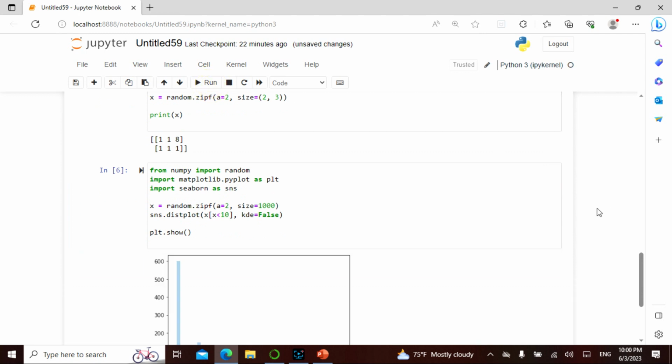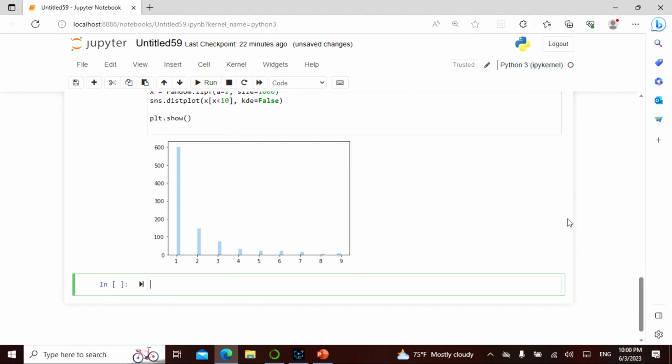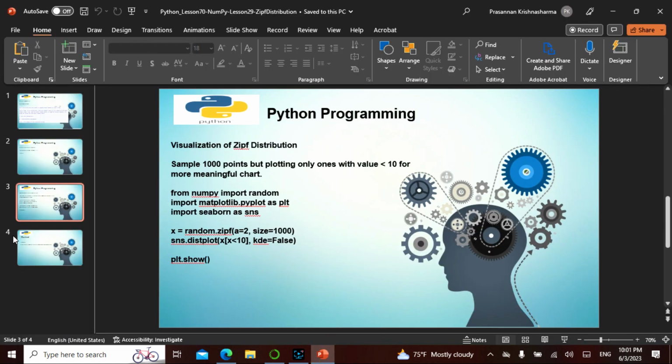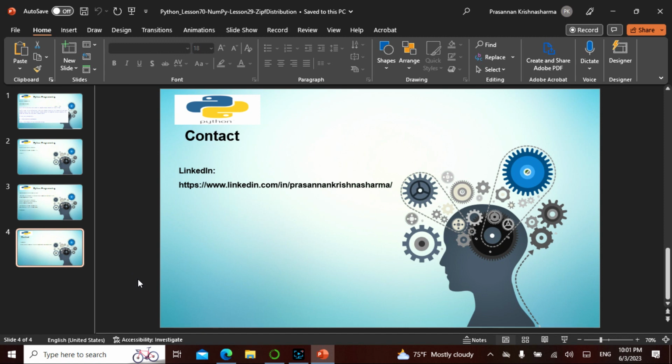So when I do it, it is going to show me all these things. This is what it is showing: how many times 1 has occurred, 2 has occurred, 3 has occurred, 4 has occurred, 5, 6, 7 has occurred. And this is 1, how many times it has occurred? 1 is 600, so 2 is 150. This is the way it is showing. So this is the occurrence, and this is what we're asking. All right, so this is the Zipf distribution.